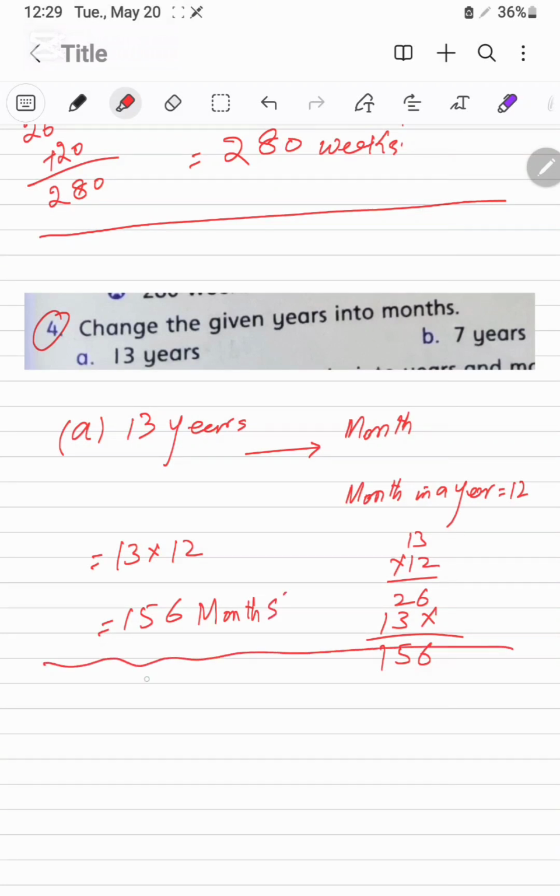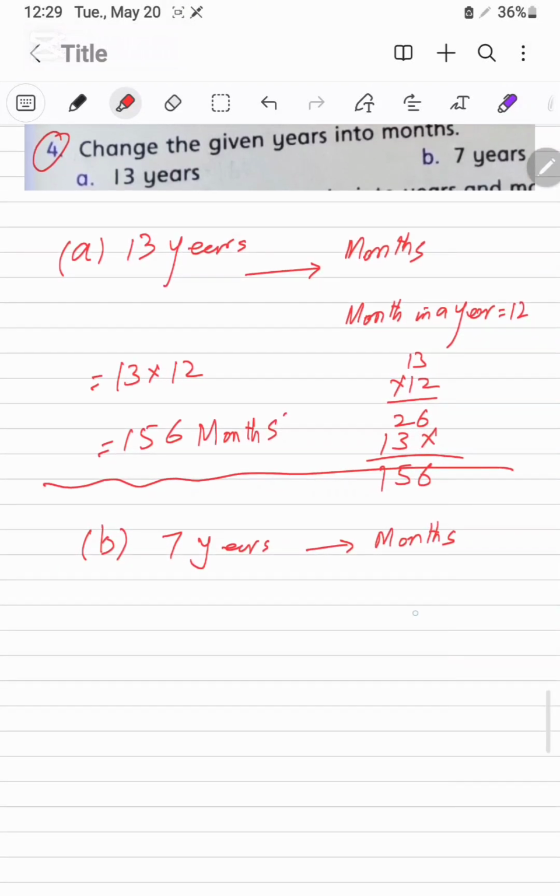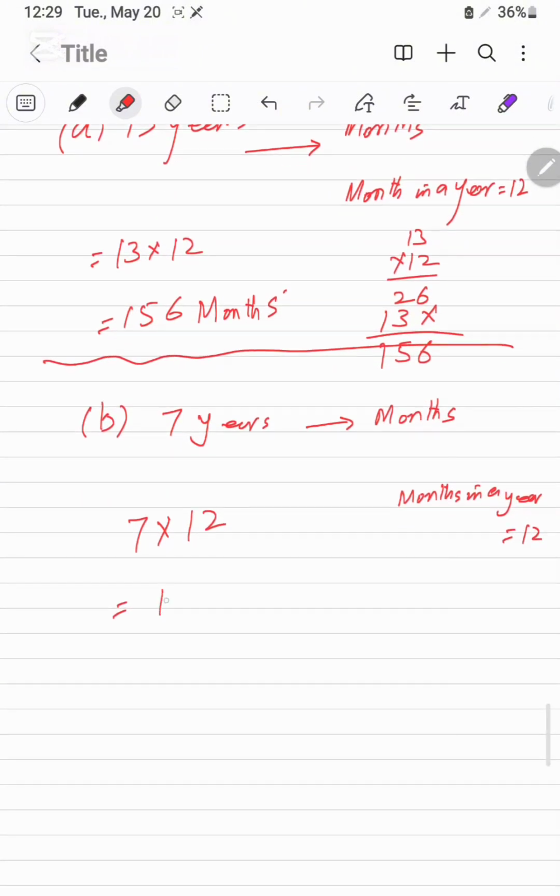Next is B part. 7 years. We are going to change to months. Months in a year, these are 12. 7 will be multiplied by 12. 7 12s are the 84. 84 months in 7 years.